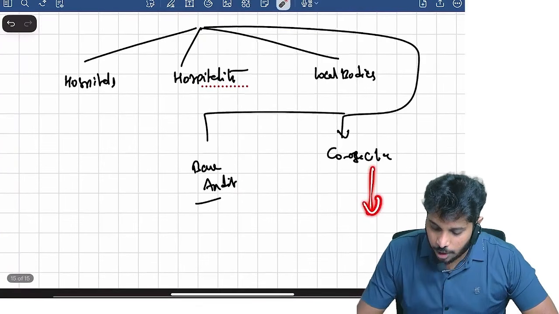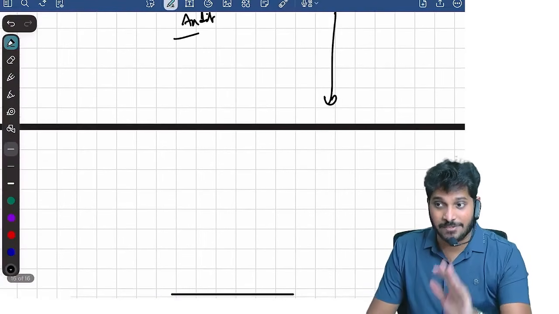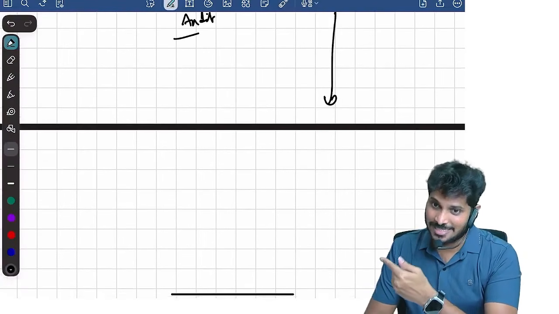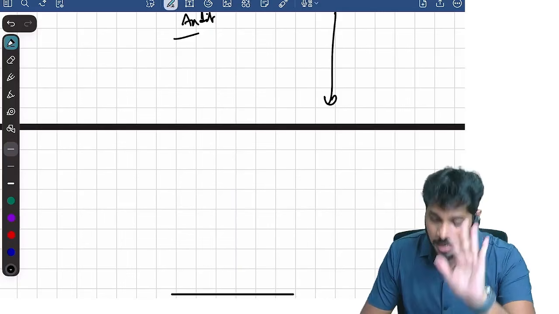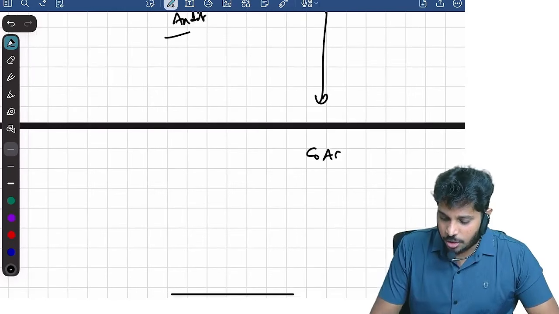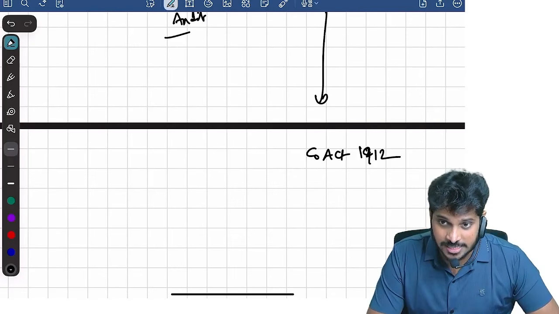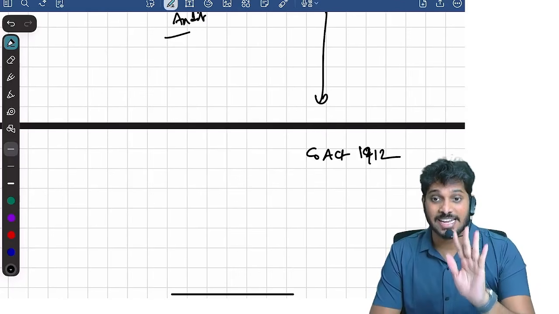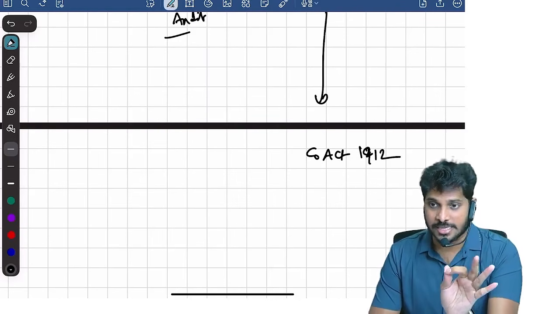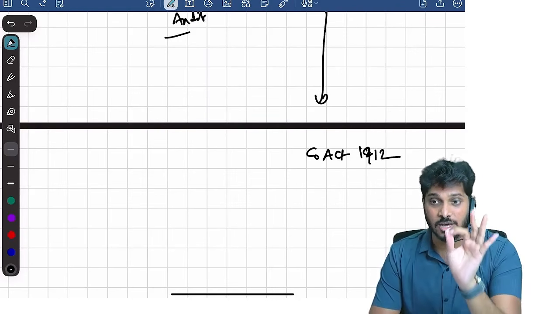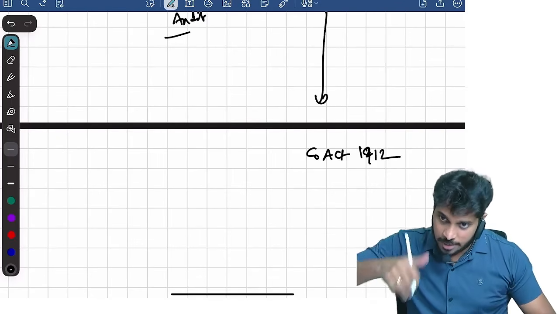Now cooperative societies. You will be having a brief discussion of cooperative societies. In fact, cooperative societies audit is there in my CA Inter also. You can watch that and then read this here. It will be dead easy for you. But anyhow, I'll tell you, there is an act called the Cooperative Societies Act 1912. This is called a Central Act. As per the Cooperative Societies Act, only a central registrar will do the audit. However, he will not do the audit. He will only appoint the auditor.